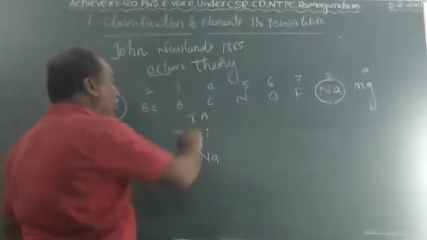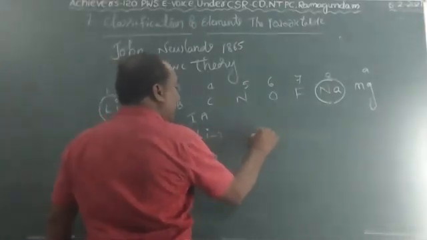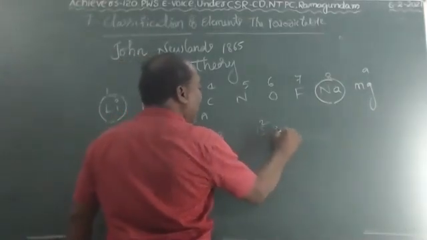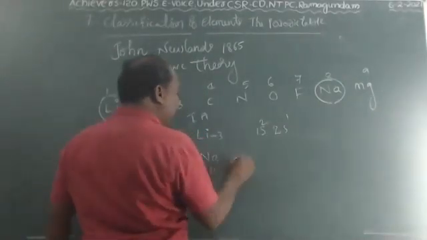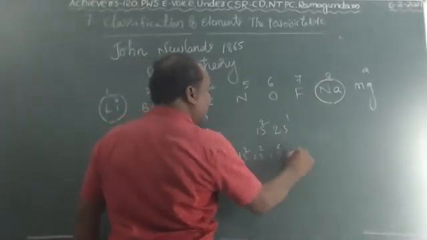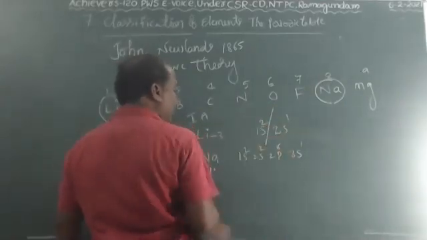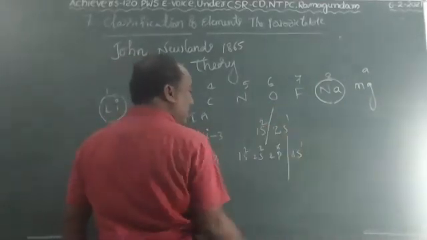Another way is according to valency. Lithium's atomic number is 3, with electron configuration 1s2, 2s1. Sodium is 11, with 1s2, 2s2, 2p6 and 3s1. So lithium's valence is 2s1 in the outermost shell, and sodium's is 3s1.